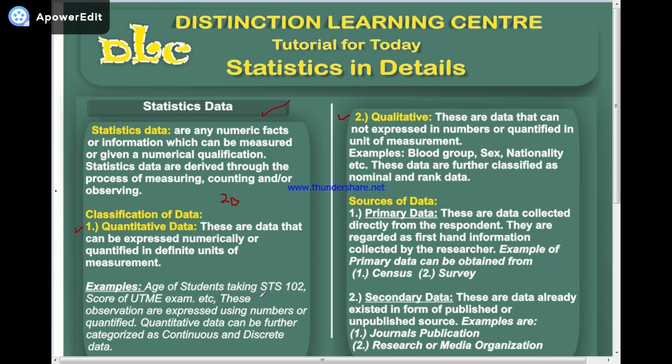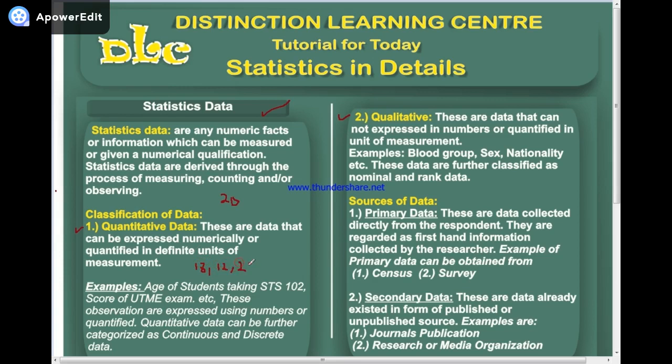Age of student taking STS 102. Once I'm asking about the age of student, what I will expect from the student will be a number. Because age of student taking STS 102 is either they tell me that their age is 18, 12, 20.